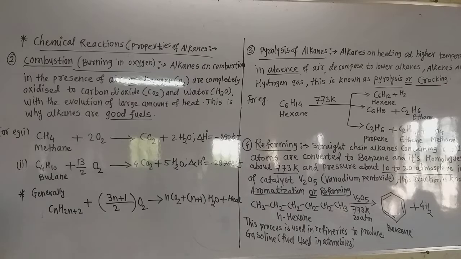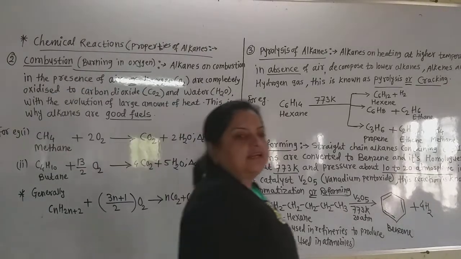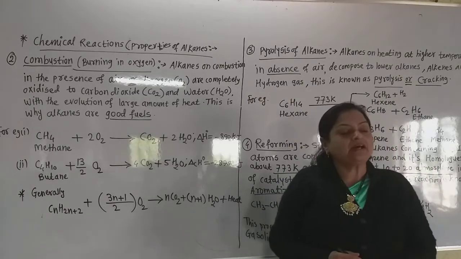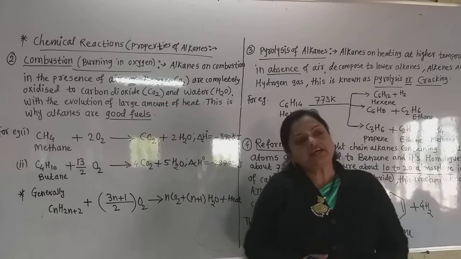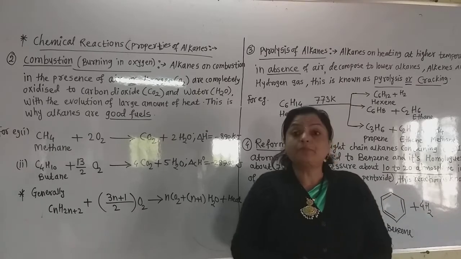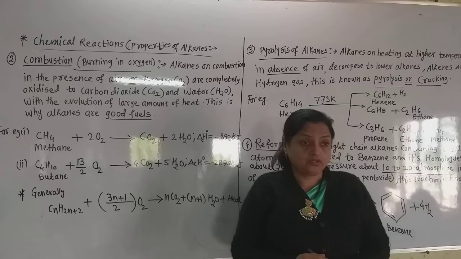Good morning, students. We are learning the chemical properties, that is, reactions of alkanes. In the last lecture, yesterday, we already saw the halogenation of alkanes, the first chemical reaction.